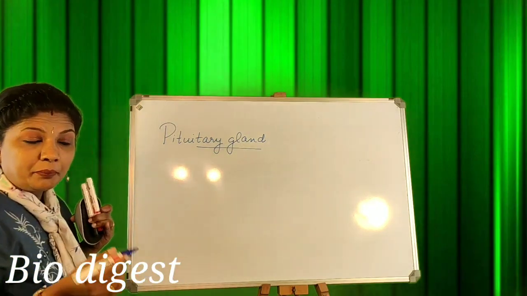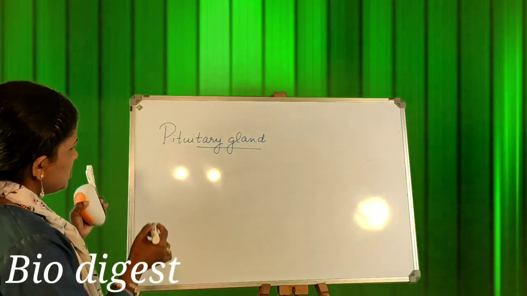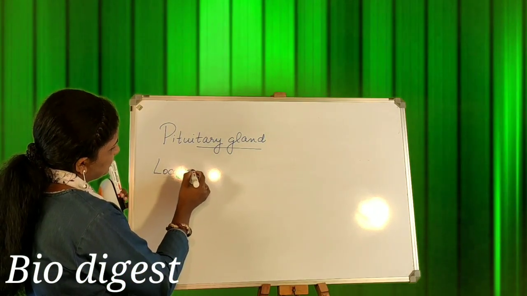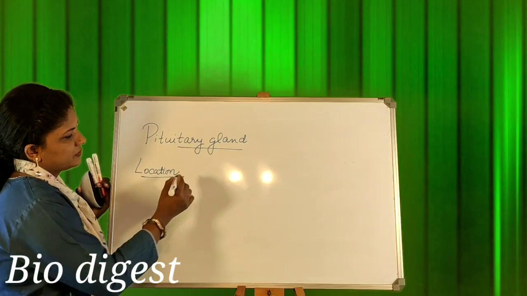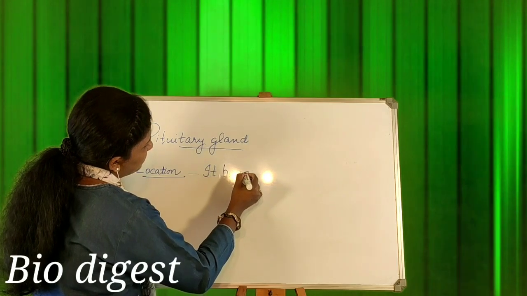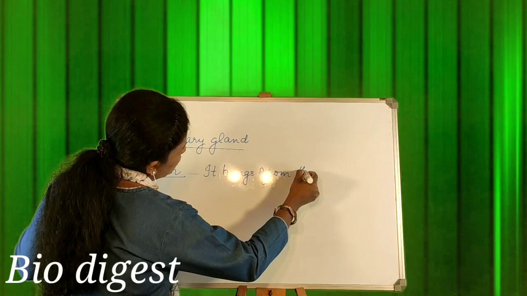As I told you in the previous videos, the location is very important. So where is the location of the pituitary gland? It hangs from the base of the midbrain, below the hypothalamus.